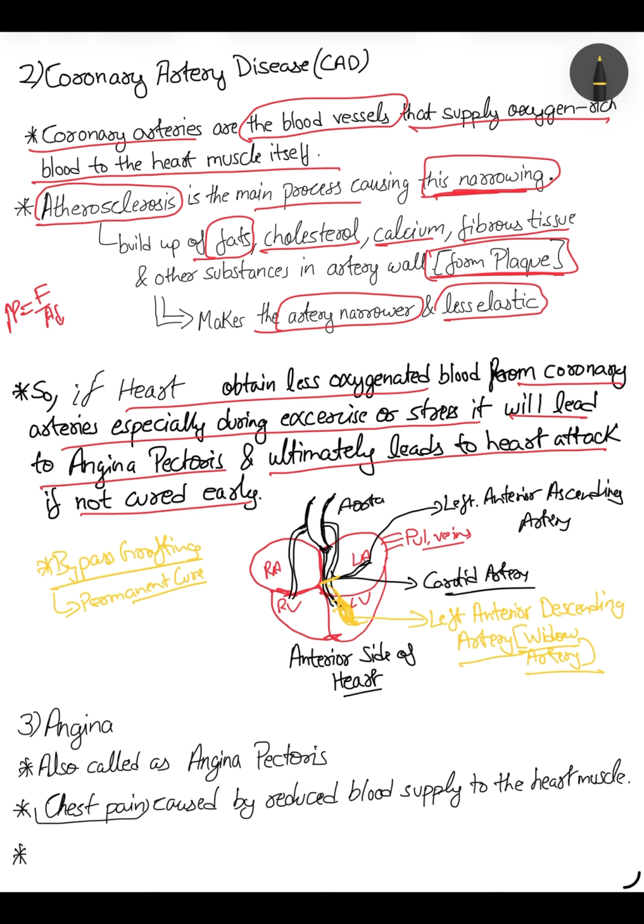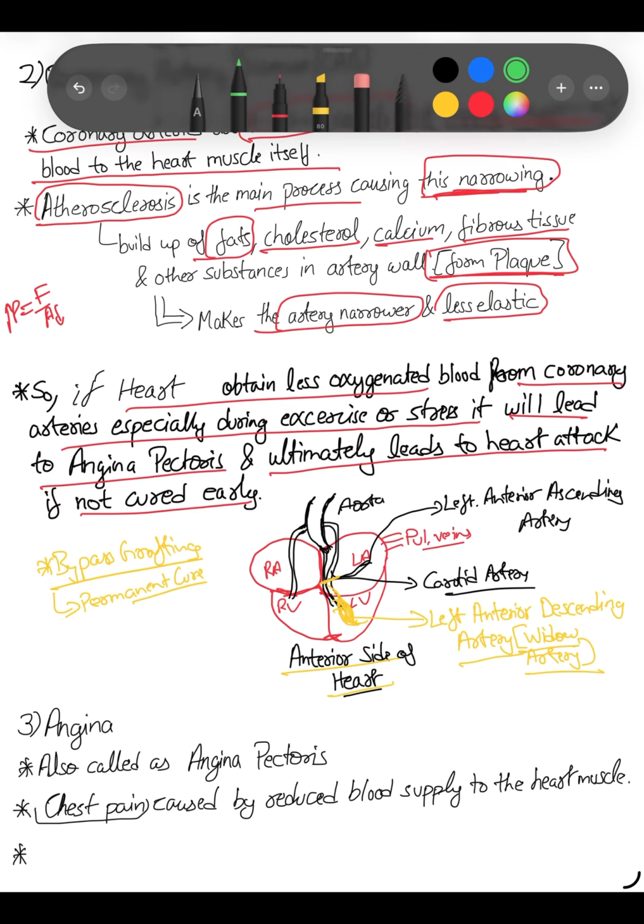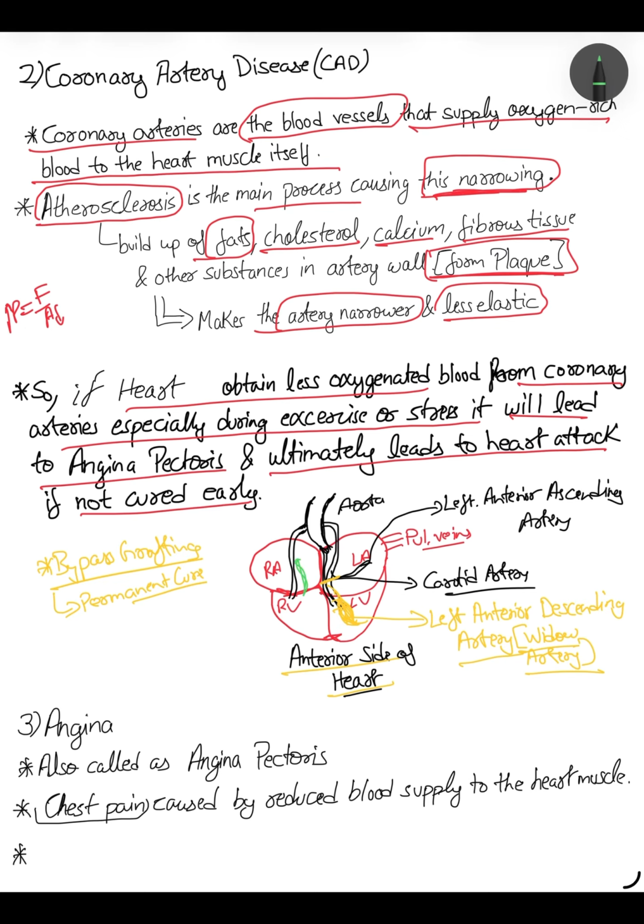So this is about coronary artery diseases, and this is the anterior side of the heart. Along with this, there are veins also. Coronary veins are here on both sides, and these veins join together and open on the posterior side.